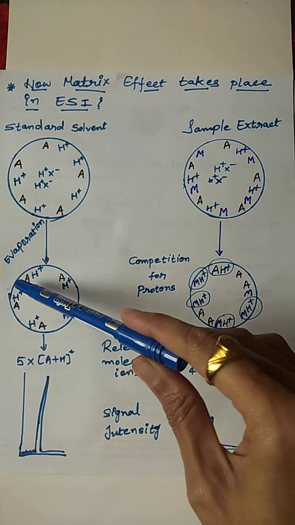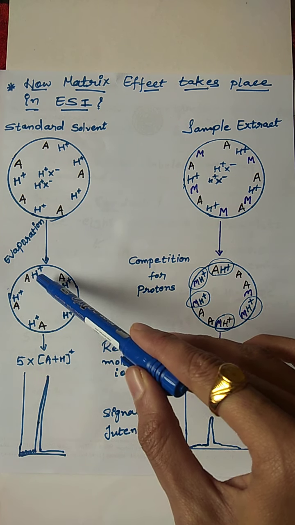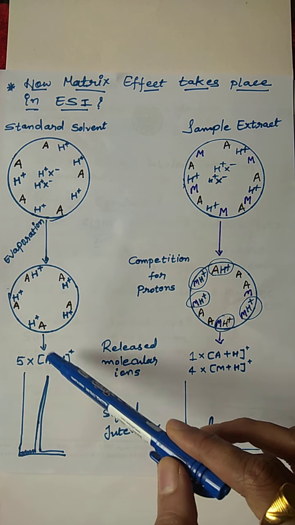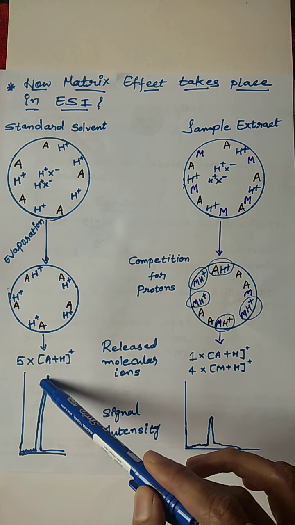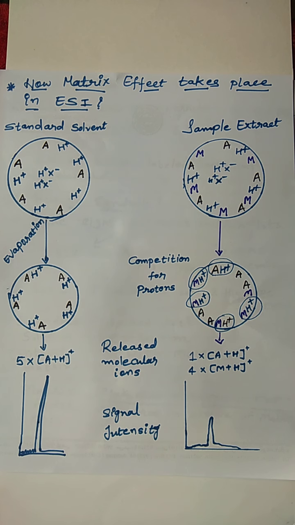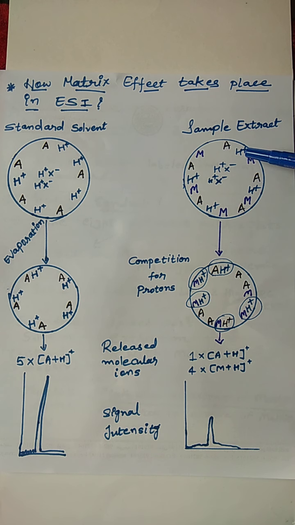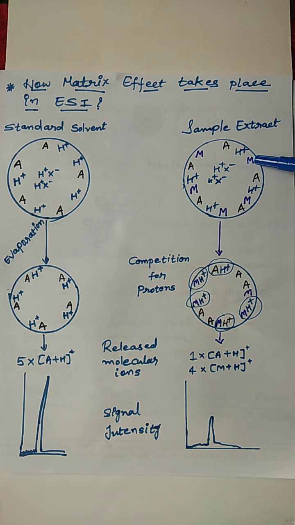and there will be protonation of this analyte with hydrogen. So this analyte will be attached with this, and based on this it is 5 into A plus H. That means there are 5 A plus H bonds, resulting in this peak. In the opposite case, if we take the sample extract, there is availability of analyte here, but apart from that, there are some substances of matrix available in the sample matrix, that we call other compounds. So these are the matrix components as well as the analyte.